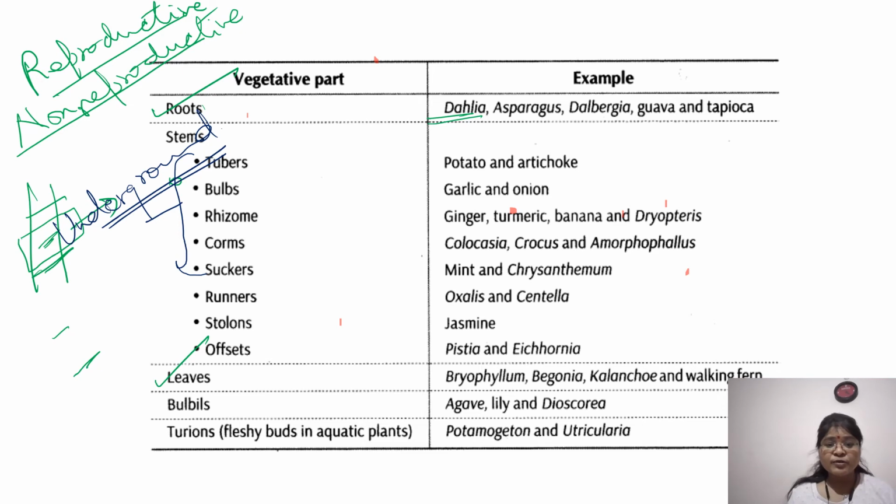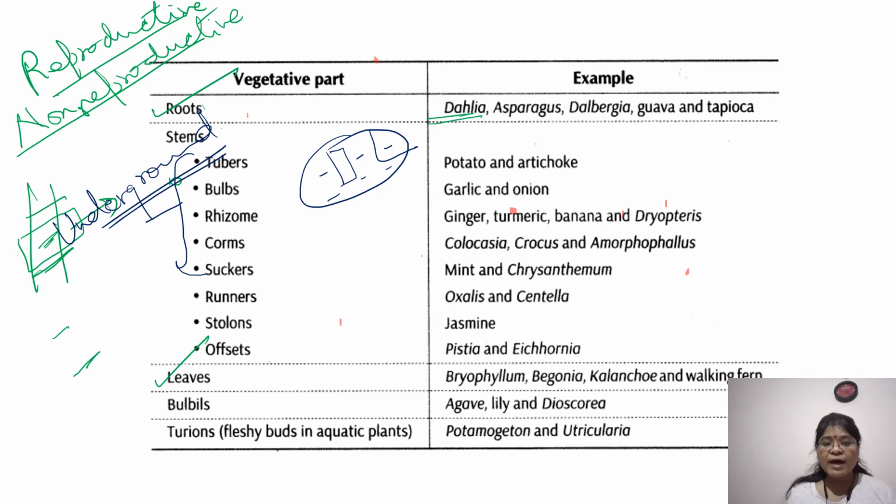And if I'm taking the example of potato, they have got what? These are the nodes. All of you have seen potato, all of you are fond of potato. If you take this part having these nodes, only then can it give rise to the plant. If I take a part which is not having the node and sow it, it won't grow.